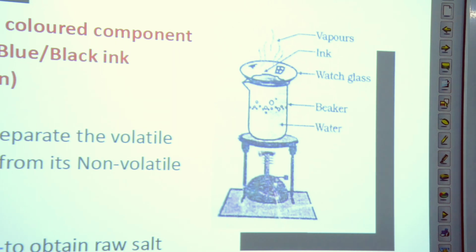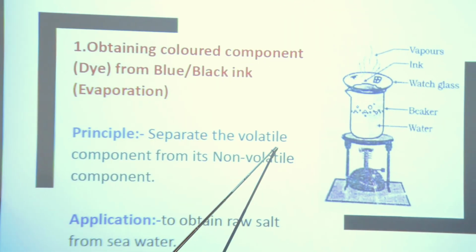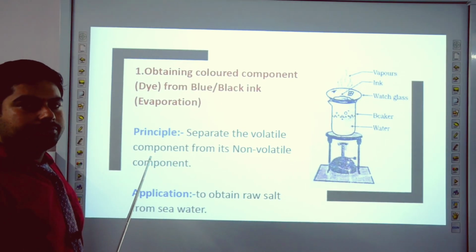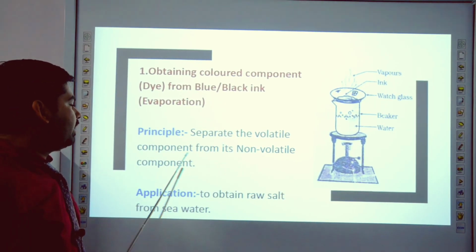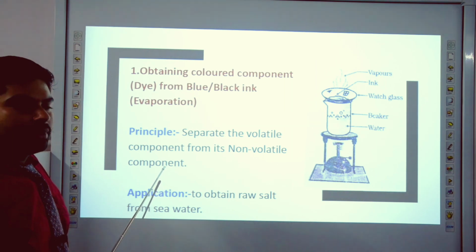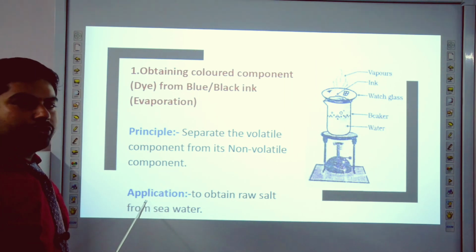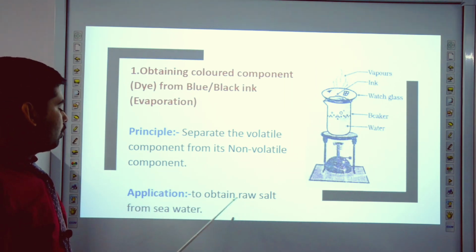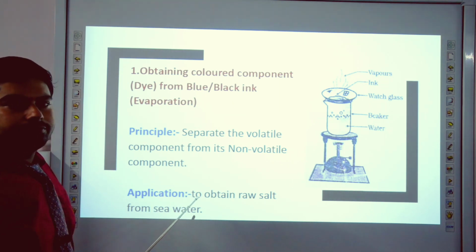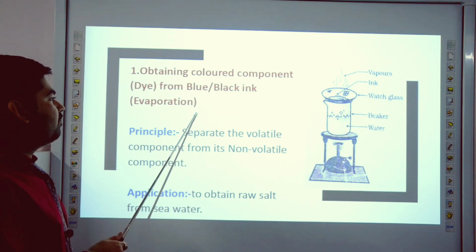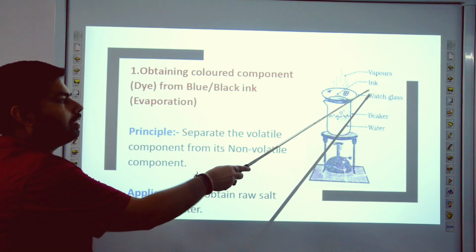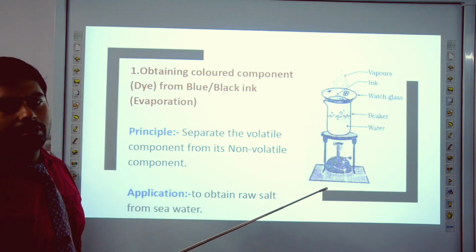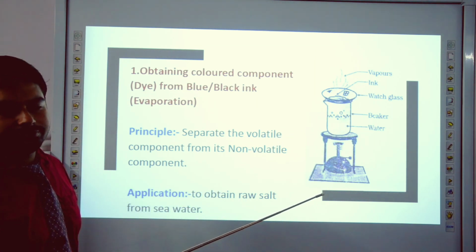Okay student, so what is the principle of it? Separate the volatile component from its non-volatile component. And what is the application of this process? To obtain the raw salt from sea water. So what is the conclusion of this process? Ink is a homogeneous mixture, not a pure substance.